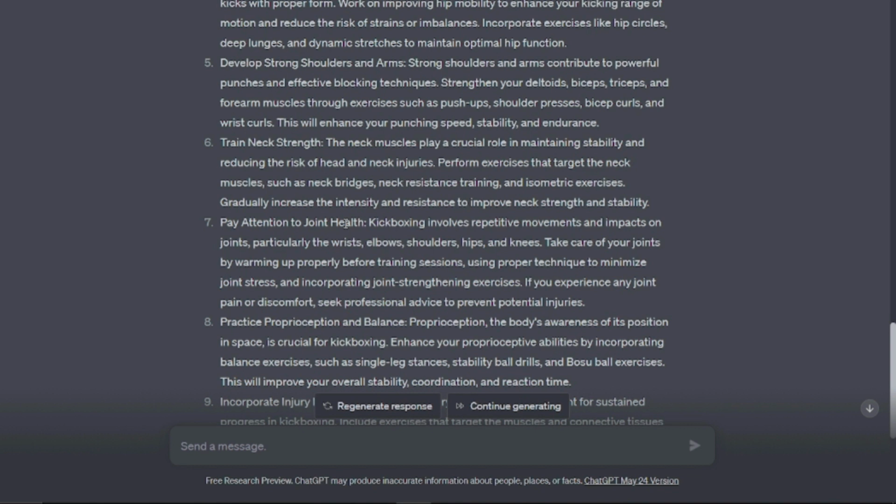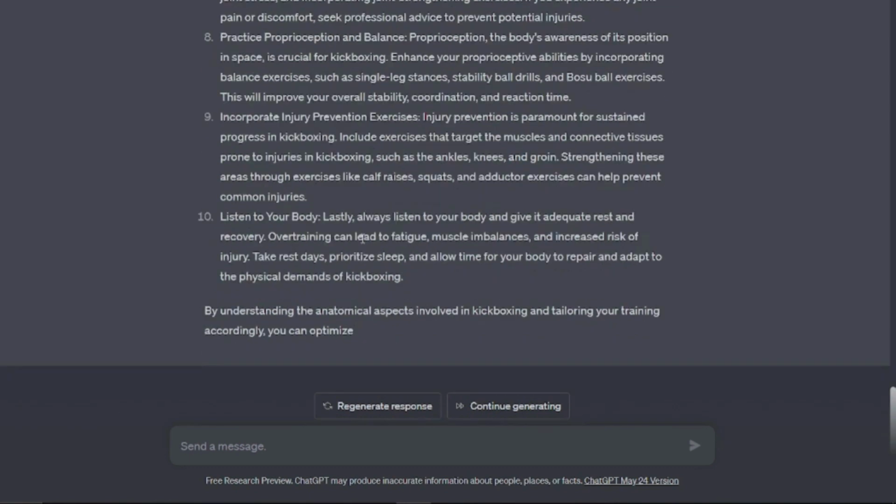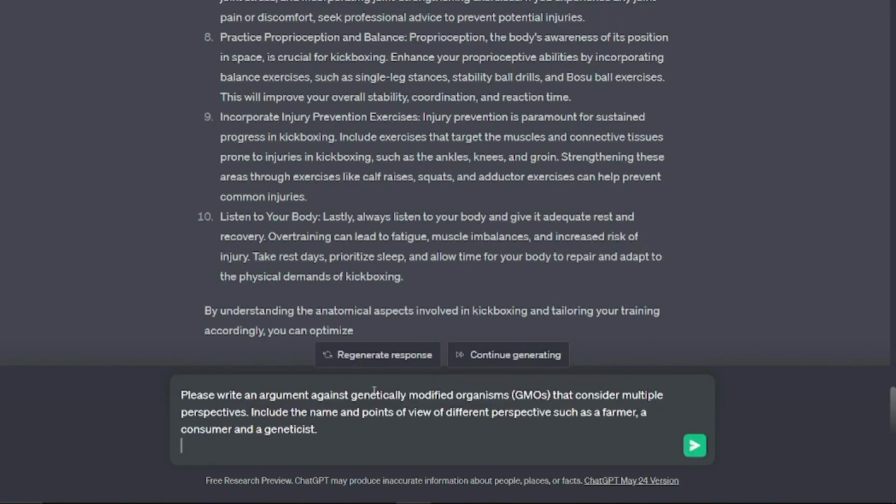Yeah, let's dive into our next example, which was of multiple perspectives. We'll ask it to write an argument against genetically modified organisms that considers multiple perspectives. We also asked it to include the names and points of view of different perspectives, which will be a farmer, a consumer, and a geneticist. So we have added different perspectives, but in a single prompt. Let's see if it can do that for us or not.